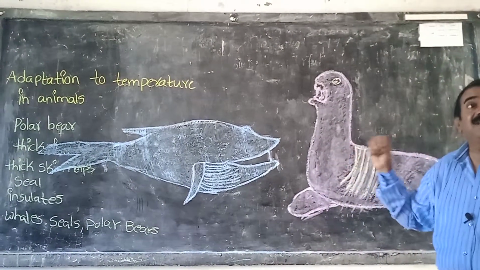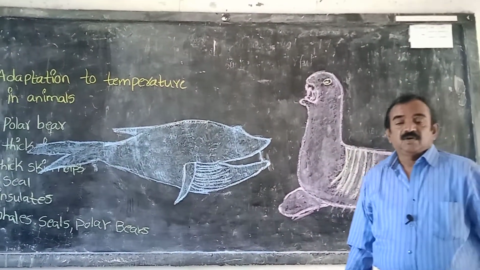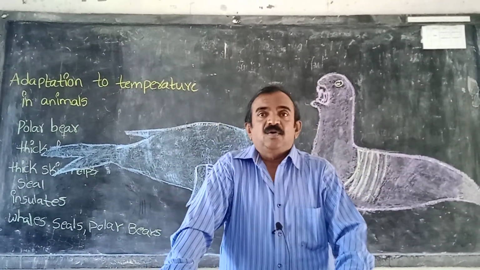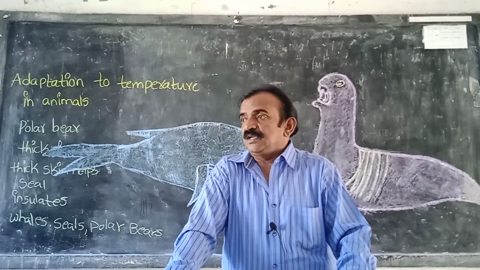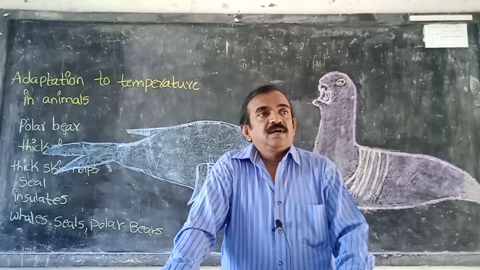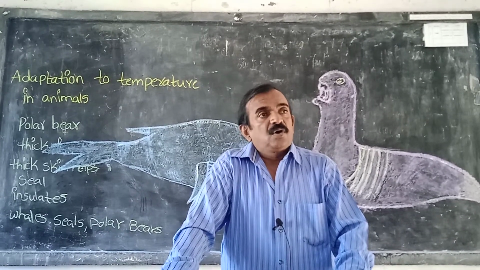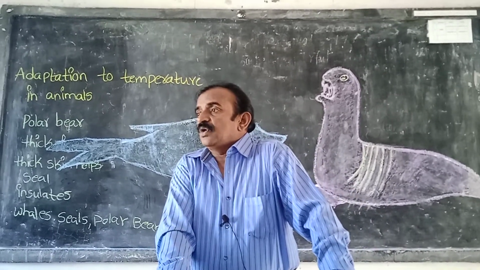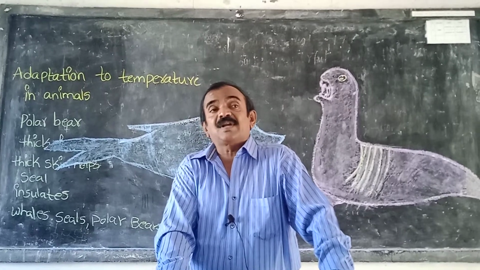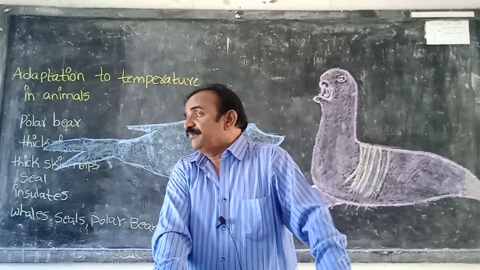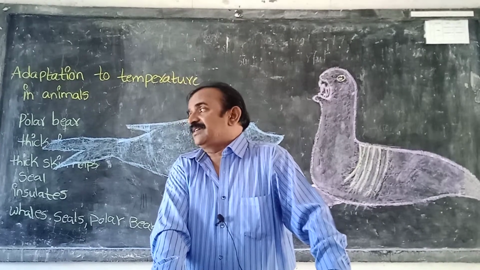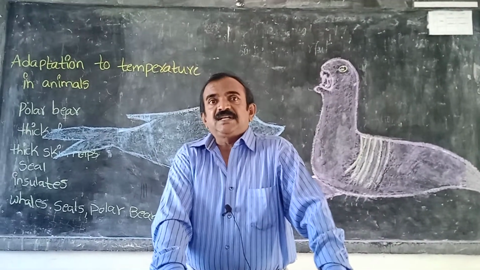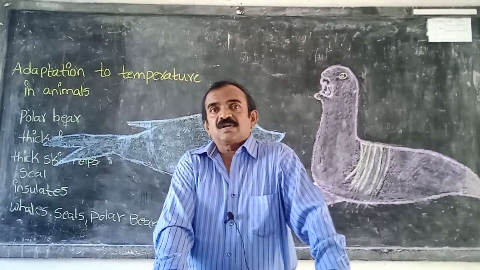All these animals live in cold climatic conditions. Now I am asking one or two questions. Polar bears are white in color. They live in the north, the ice areas, where cold climatic conditions are more. So what is the adaptation in the case of polar bear? How are they withstanding the cold? By the presence of thick fur. Hair is also called fur. That is the reason they withstand the cold climatic condition.